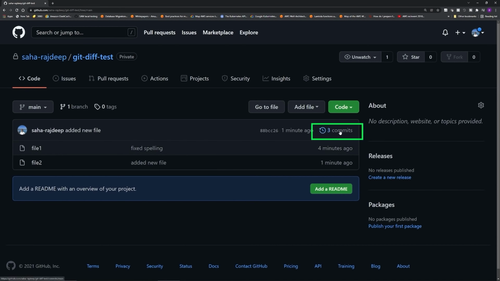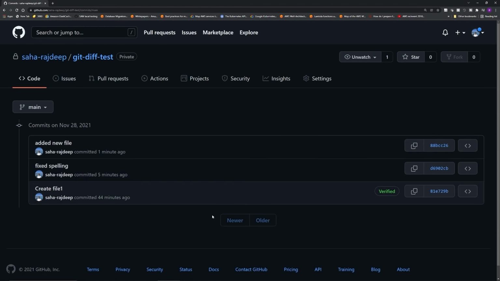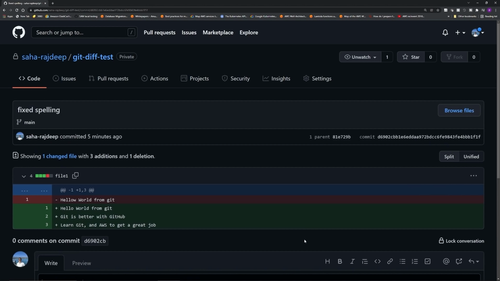Now to see the commits, click this 3 commits icon. And to see the differences related to a particular commit, click the actual commit. And it shows the differences in file1 in a little bit easier to understand format, but the same concepts apply. The blue color shows the summary of changes, red is deleted lines, and green is added lines. Alright folks, this is how you check the differences before you implement your code changes.